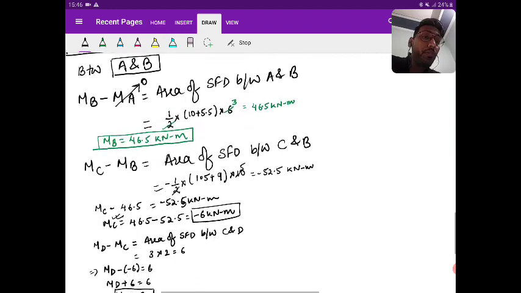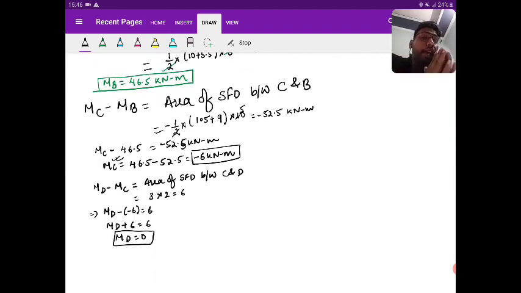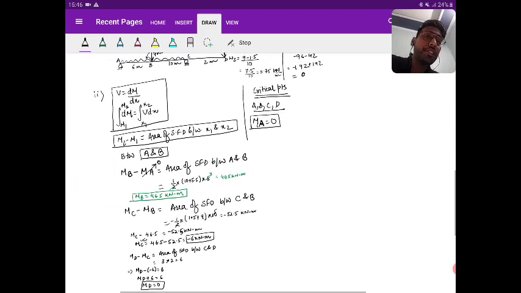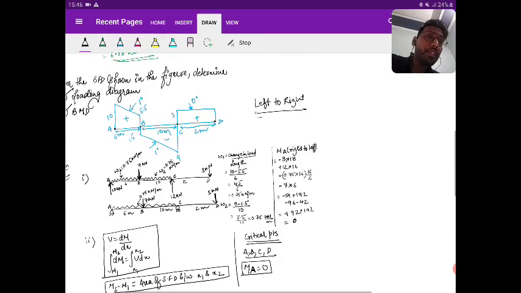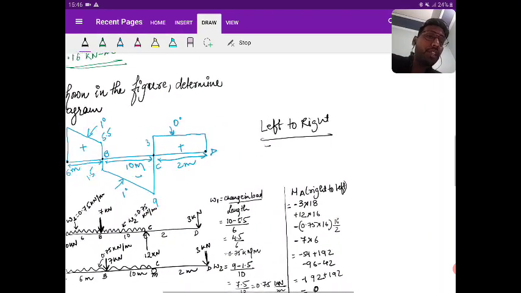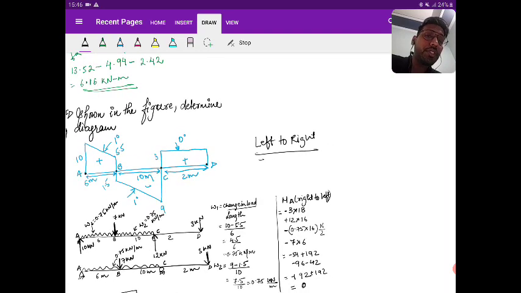So MD you got, MC you got, MB you got, MA you got. Now you can draw the bending moment diagram. See here, I'm drawing the bending moment diagram just here itself.